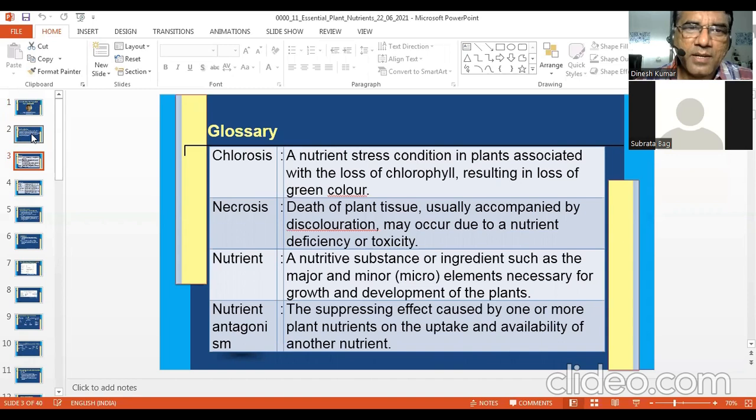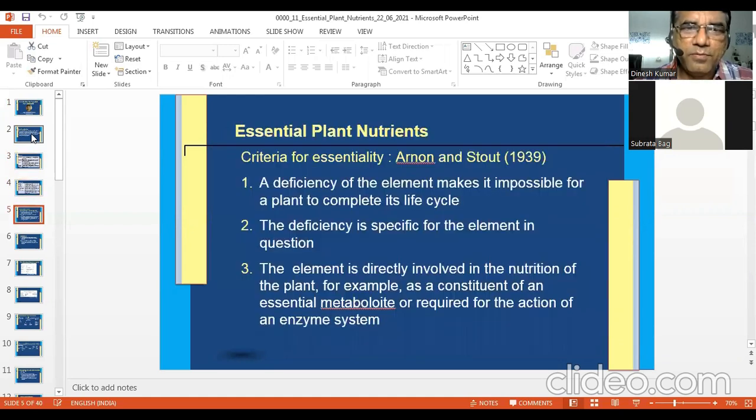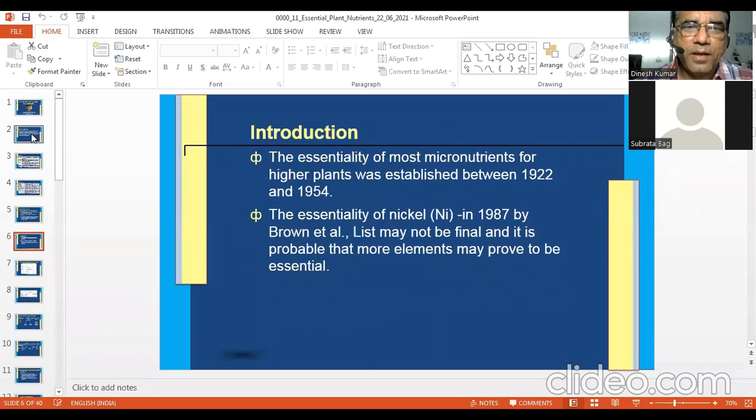So there are 3 criteria. If an element is able to qualify all these 3 criteria, then it becomes essential. So we have seen that the plant is not able to complete its life cycle in the absence of that particular nutrient. Deficiency is specific and they play a direct role in plant metabolism, that is anabolism and catabolism.